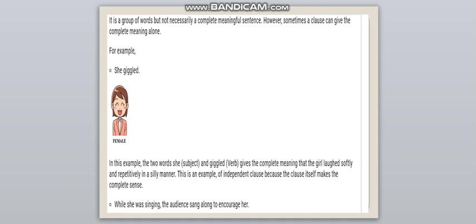Example, she giggled. Now in this example, children, she is a subject and giggled is a verb. It gives the complete meaning that the girl laughed softly and repetitively in a silly manner. This is an example of an independent clause because the clause itself makes the complete sense.